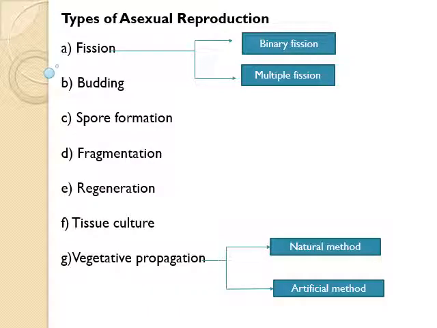Let's see the types of asexual reproduction. In asexual reproduction, certain body cells of the parent organism undergo repeated mitotic division to form two or more new organisms of the same kind. Asexual reproduction takes place by the following methods. They are fission, budding, spore formation, regeneration, fragmentation and vegetative propagation. Now we will discuss these methods one by one briefly.